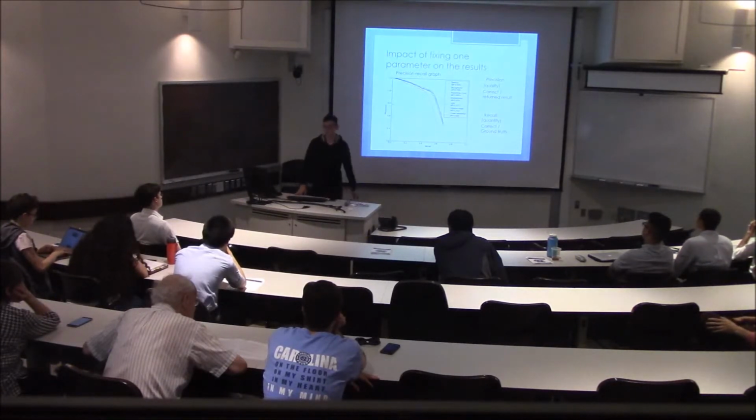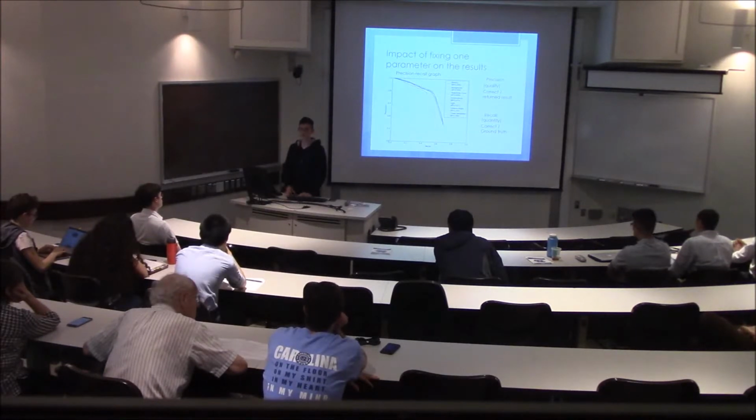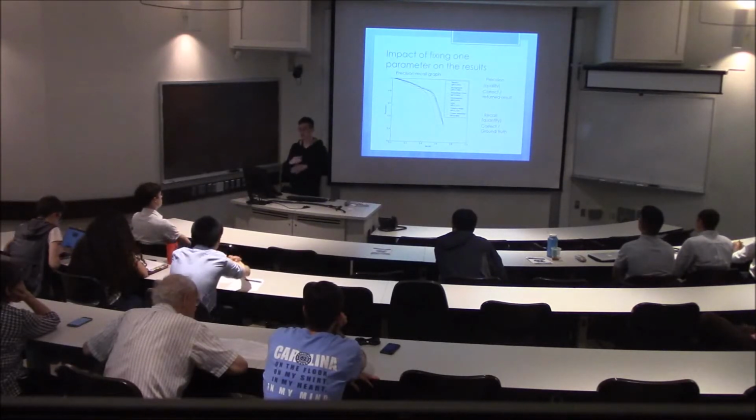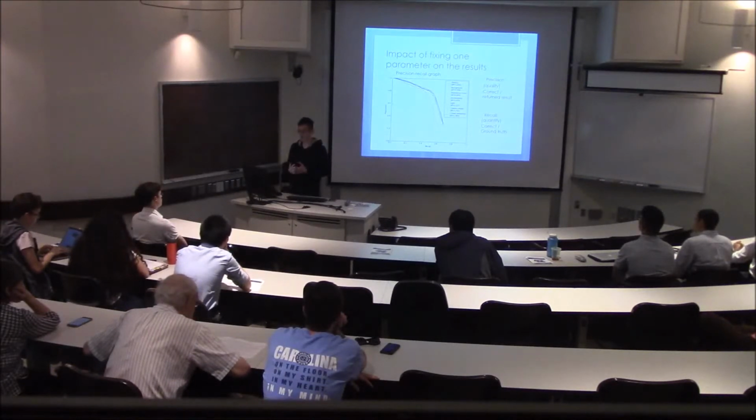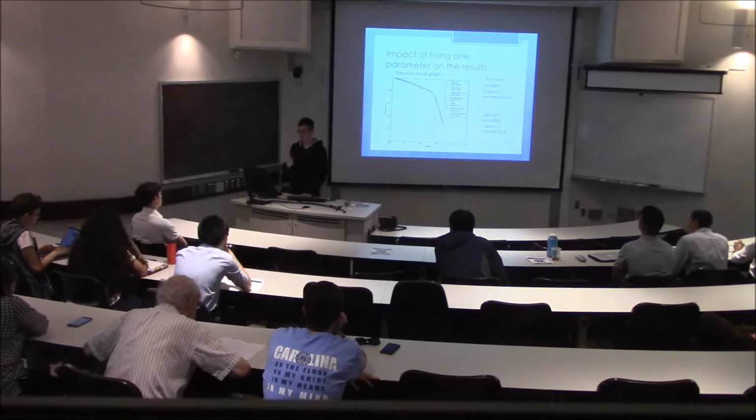Okay, so here's some analysis. We analyze the impact of fixing one parameter on the result. For example, we fix the camera angle, and then we let all other parameters vary. We found that it is very important to vary the camera angle. If we fix the camera angle, the performance will go down. Here is a precision-recall graph.